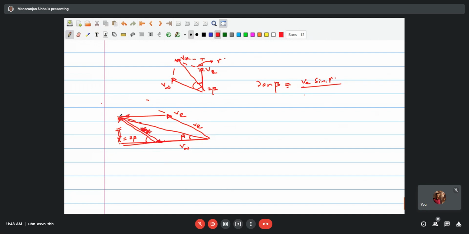So this is the vertical part, v sin gamma, and then this part v infinity plus v cos gamma. So gamma is available to us, and therefore this can be worked out.